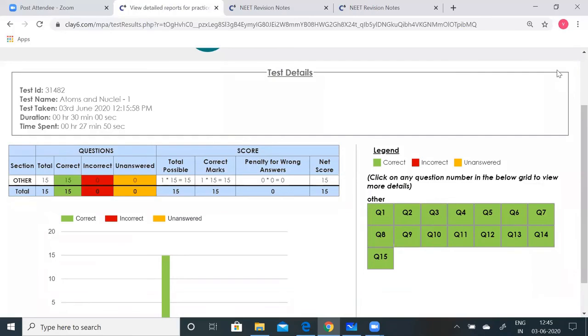You can take this test any number of times and make yourself thorough with the concepts and the formulae again and again, so that while attempting the NEET full test, you'll be thorough. As I keep telling you, time management is very important when you take the NEET exams, because the questions might be very similar.